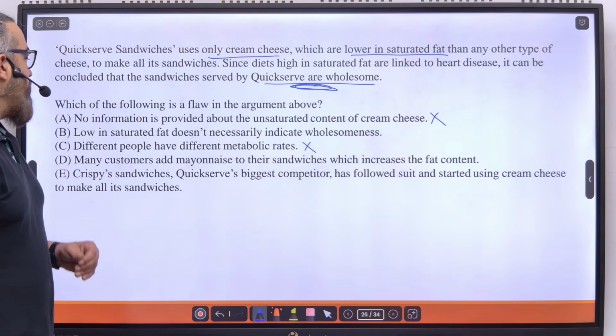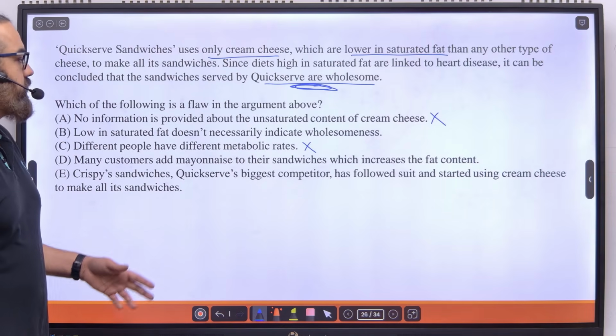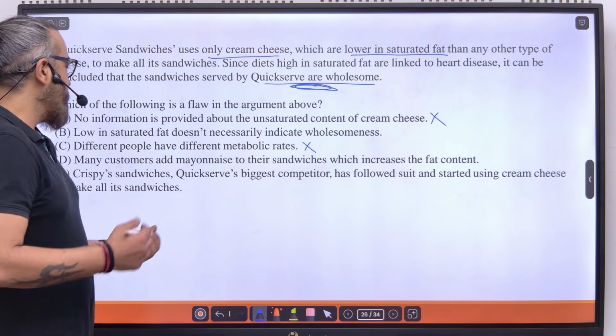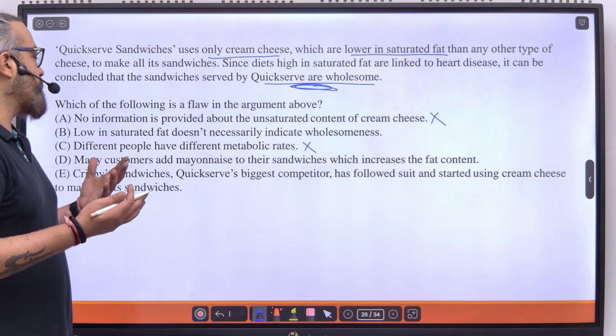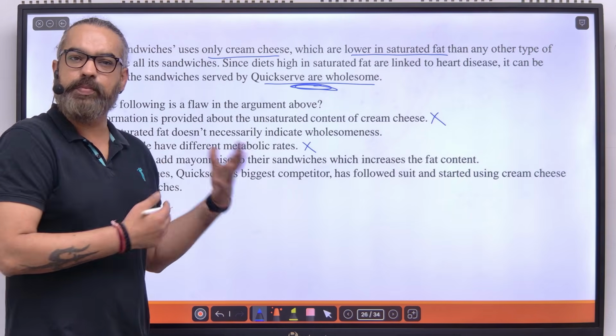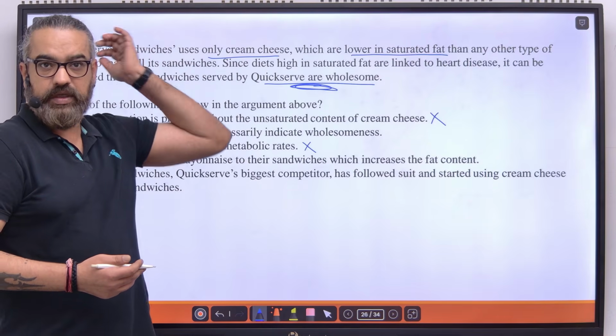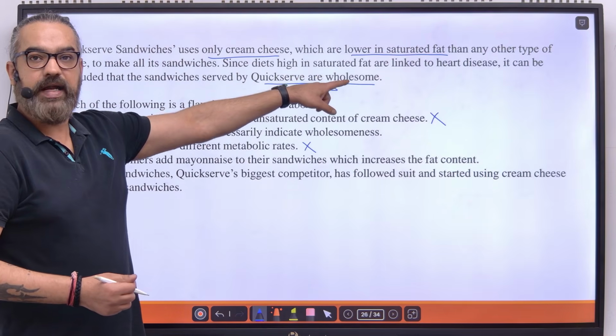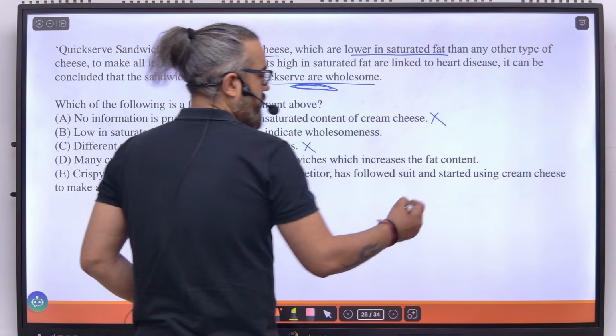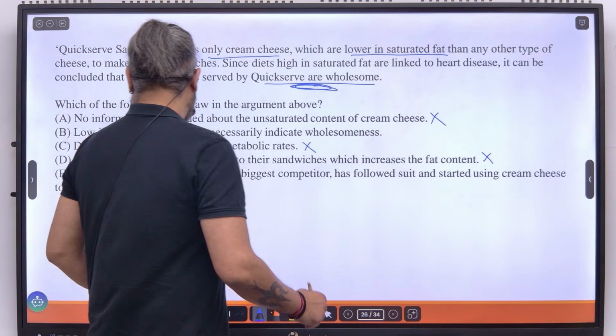Many customers add mayonnaise to their sandwiches, which increases the fat content. Again, this is a new point altogether. We are concerned with cream cheese, saturated fats, and wholesome. Mayonnaise, new point, I can eliminate this.